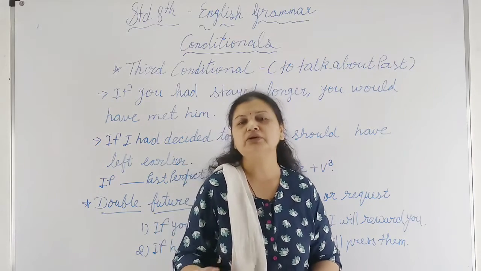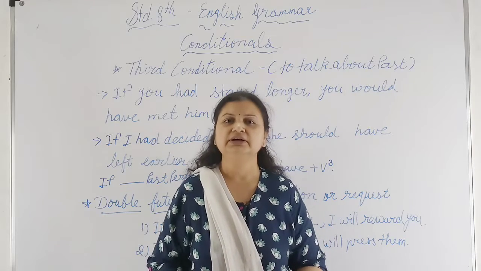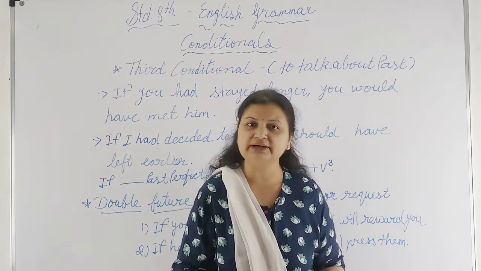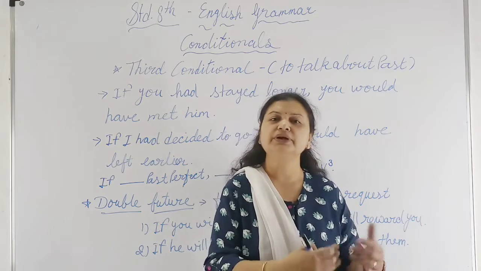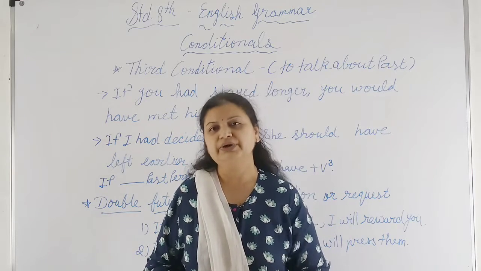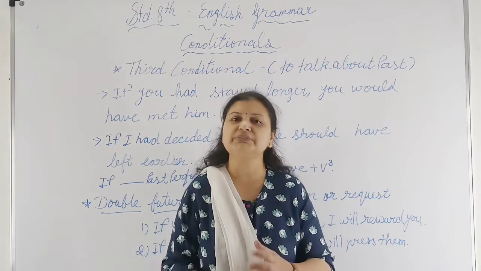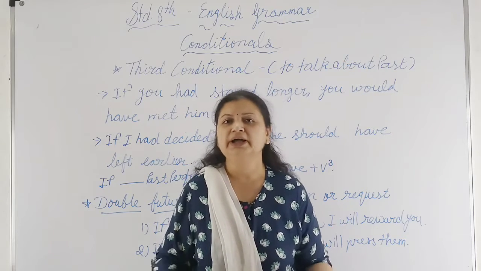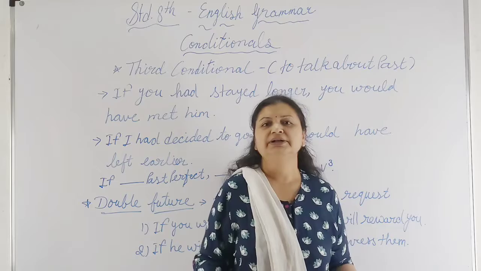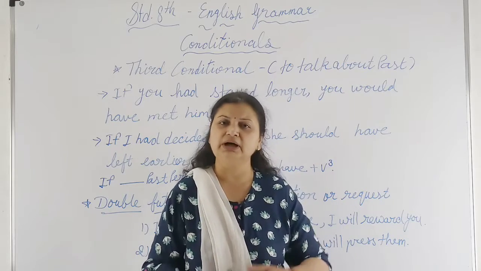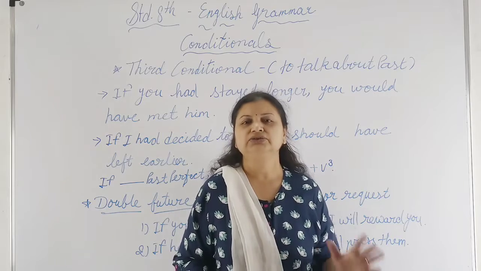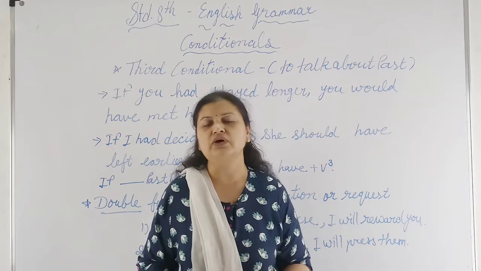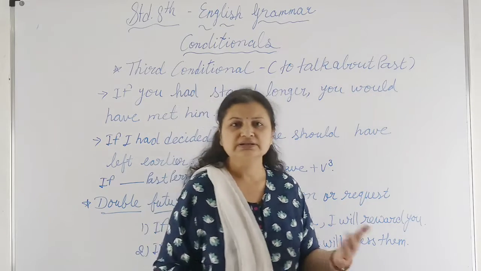The next day, what will you say? Tell your friend that if you had stayed, then you would have met your friends. So this was the condition, but this can never happen now. The time will not come again. The action has already been done. That condition is called the third conditional sentence.